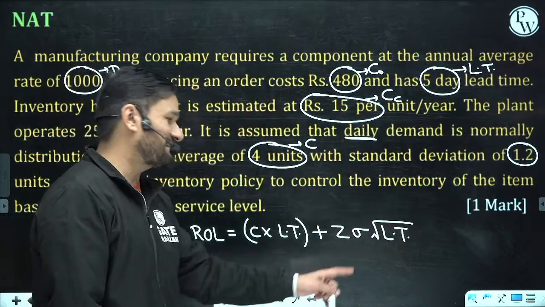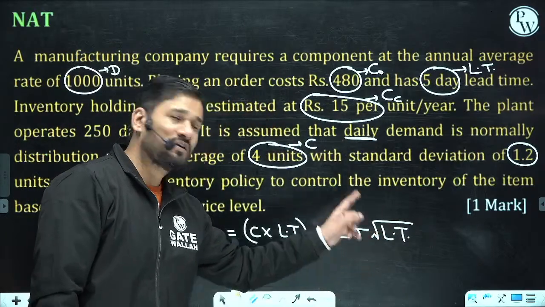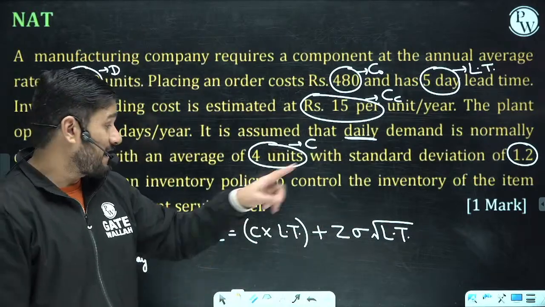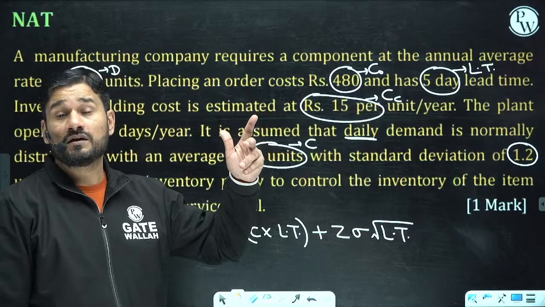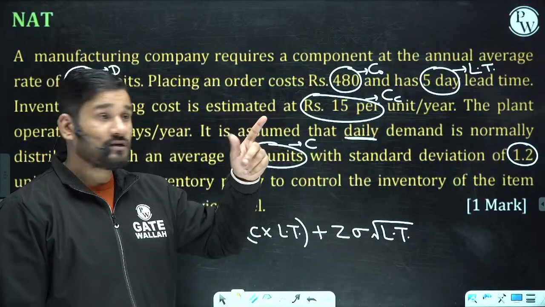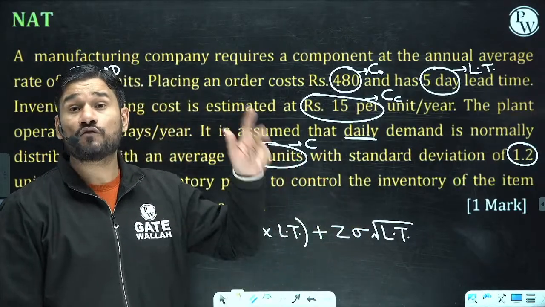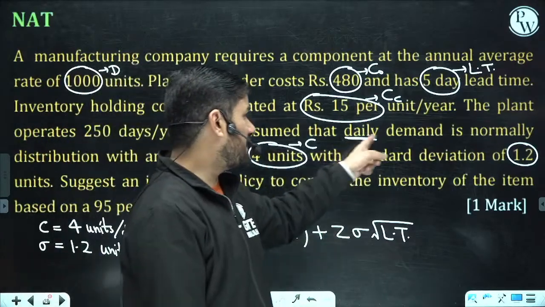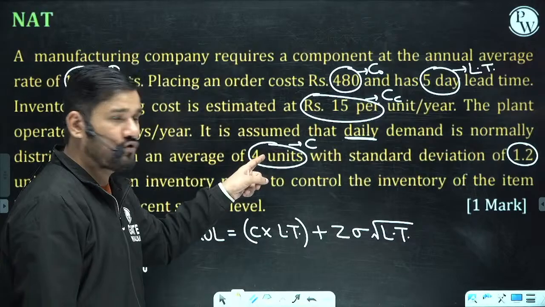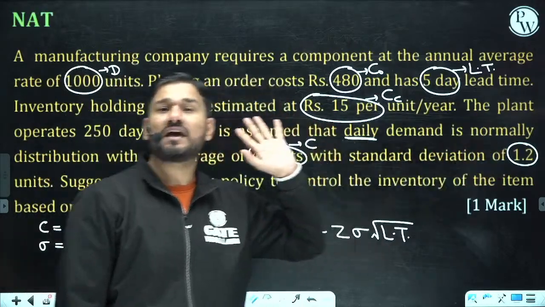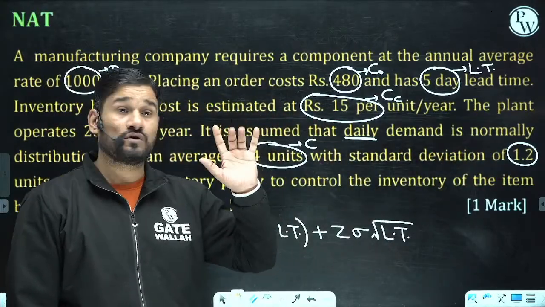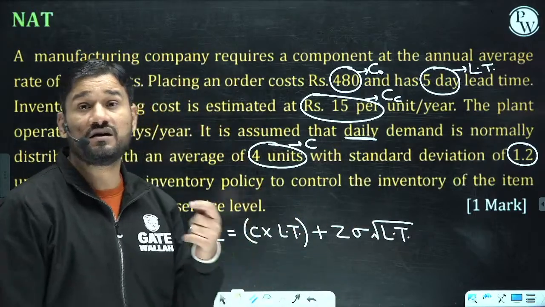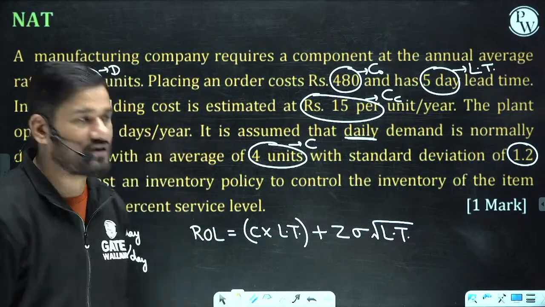Please remember, sigma is given per day, and the lead time is 5 days. So the sigma effect is going to apply over 5 days. This is daily demand with daily variation 1.2, an average variation of 1.2. So we have to use this formula to find the value of the reorder level. Really very important in this case.